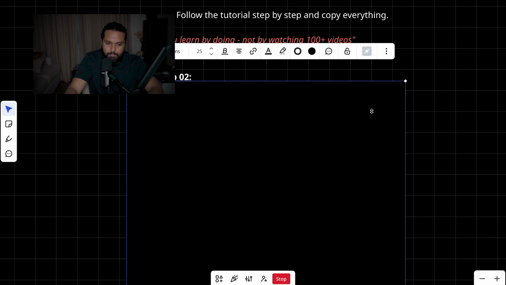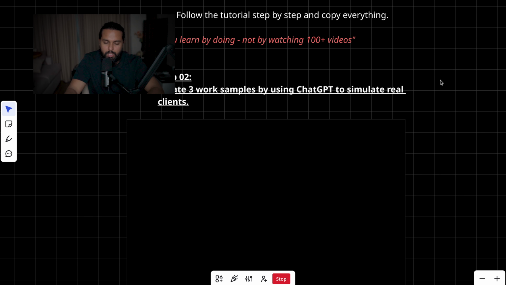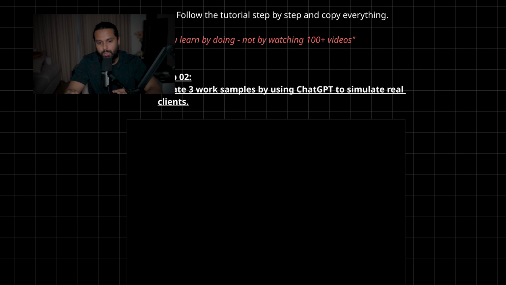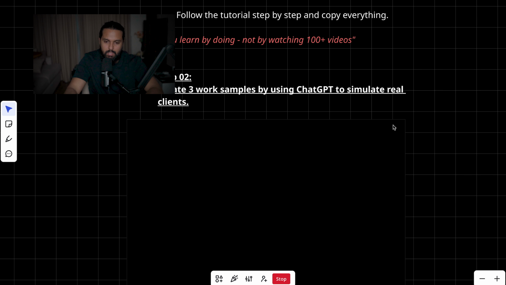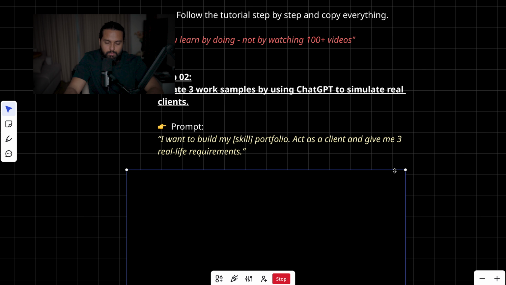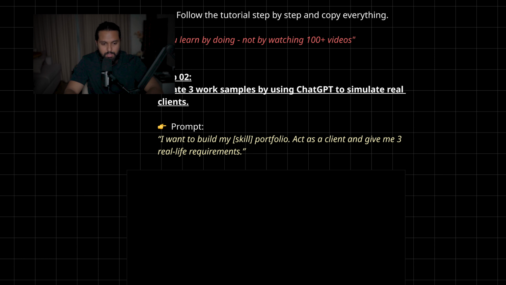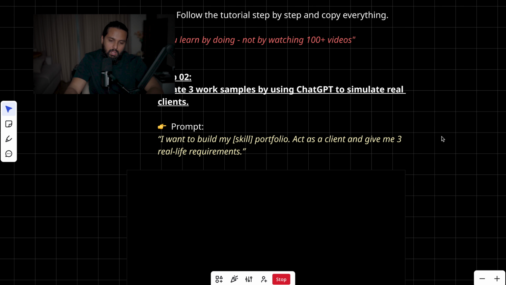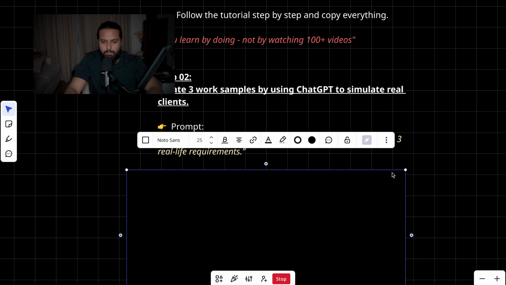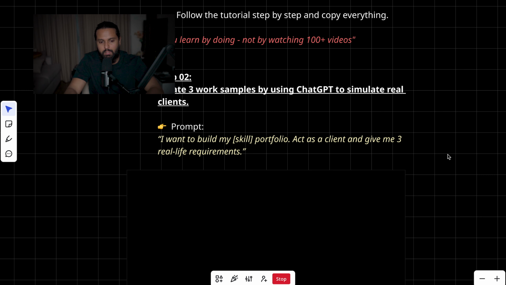And step two is create 3 work samples by using ChatGPT to simulate real clients. So you have to type this prompt on ChatGPT. I want to build my skill portfolio. Let's say, for example, web designing. I want to build my web designing portfolio, act as a client, and give me 3 real life requirements. Once you give this command, ChatGPT will provide you 3 real life requirements.